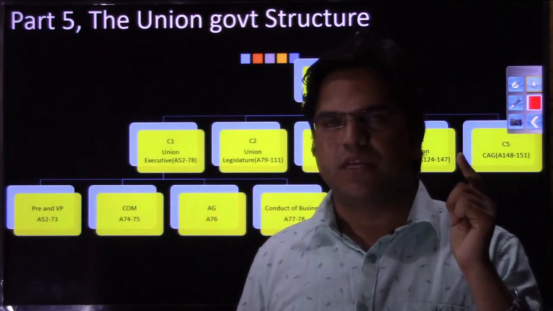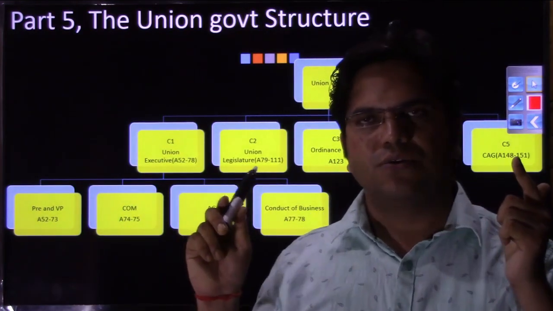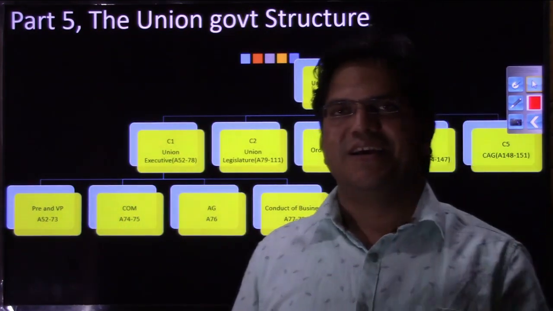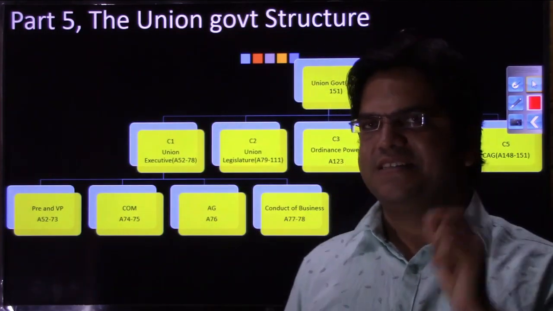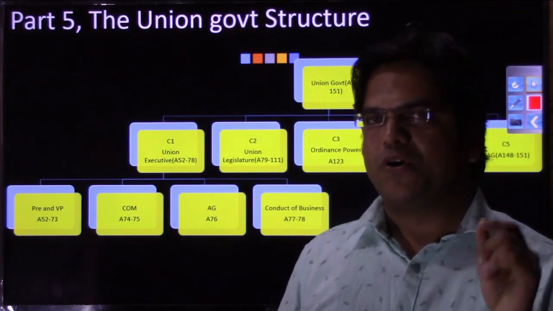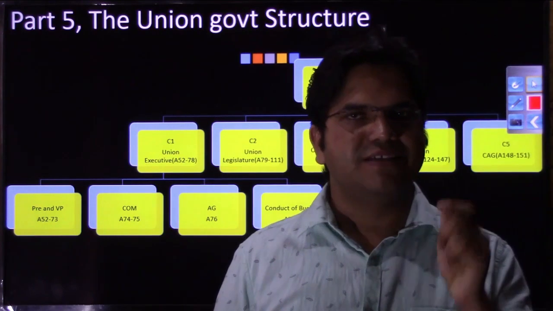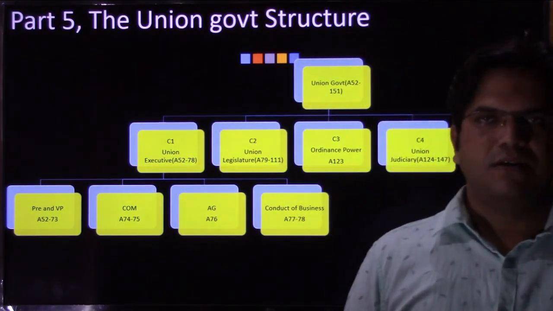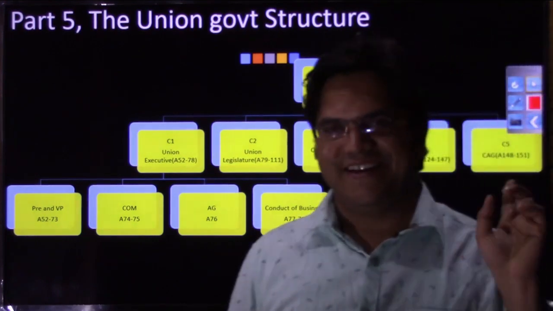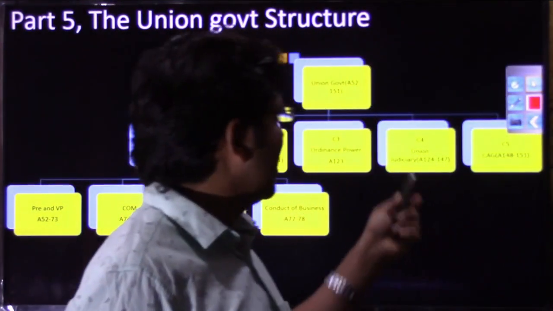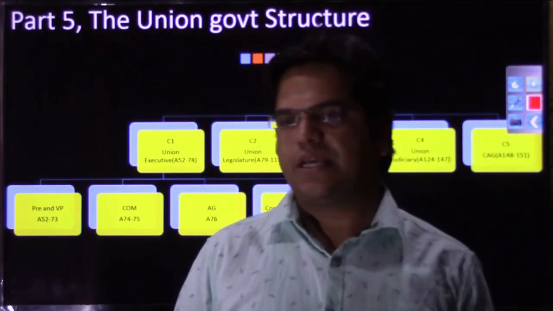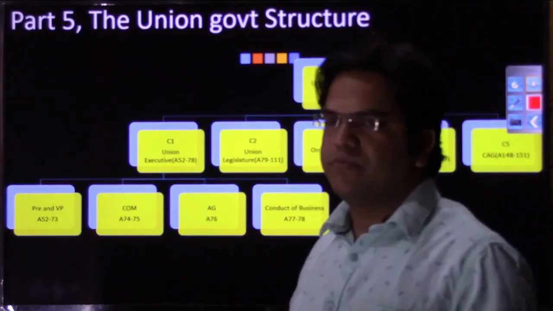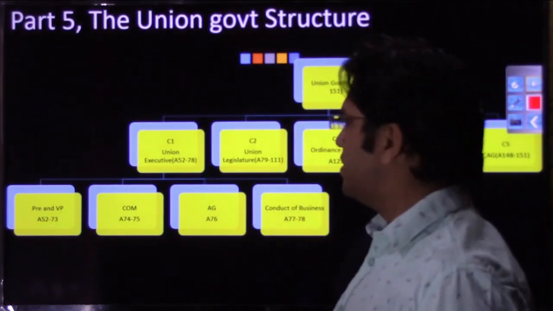So chapter 1 was dealing with Union Executive, you need not look at the screen. Chapter 2 is dealing with Union Legislature. Chapter 3 is dealing with Ordinance Making Power. Chapter 4 is dealing with Union Judiciary, and Chapter 5 is dealing with CAG, right? 4 articles are dedicated to CAG, right? 148 to 151, right? Union Executive has been divided further, broken into these 4 parts.